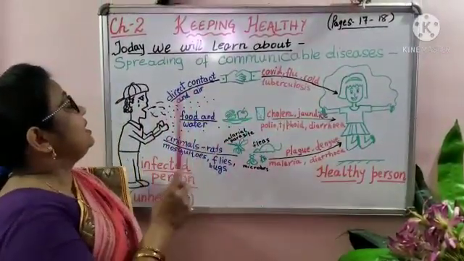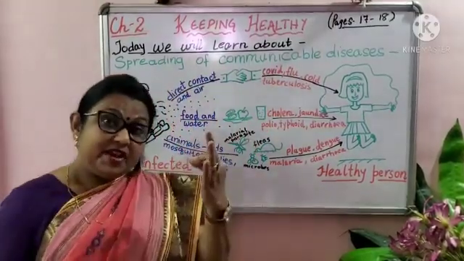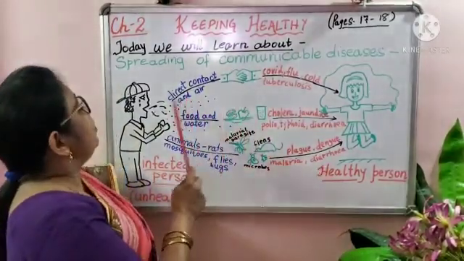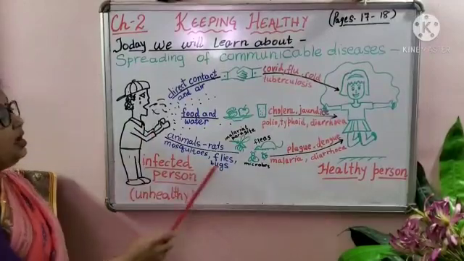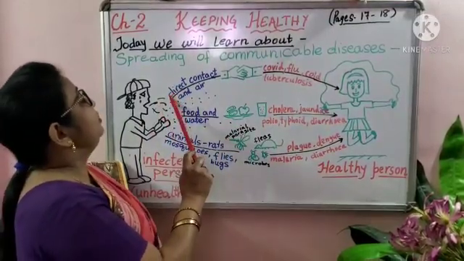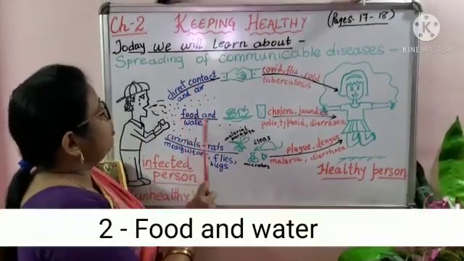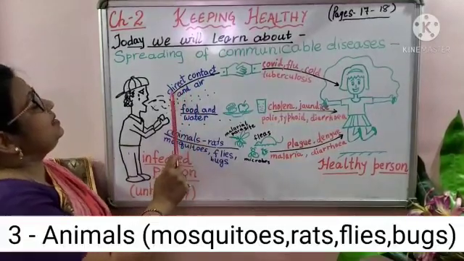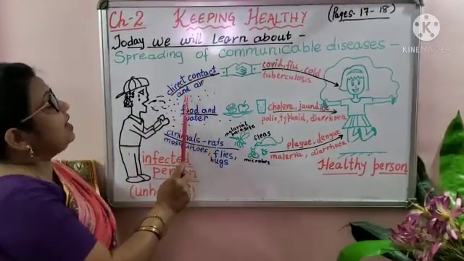Now, there are three ways through which a communicable disease can be spread from an infected, unhealthy person to a healthy person. It can be either through direct contact and air, or through food and water. The third way is through animals. Let us see the first one. How can it spread through direct contact and air?